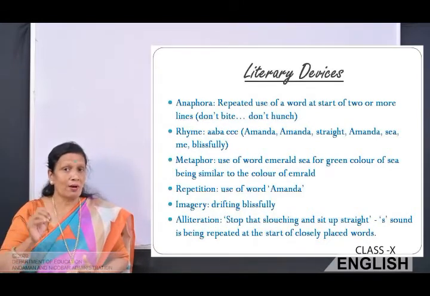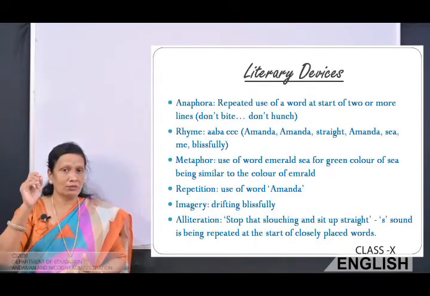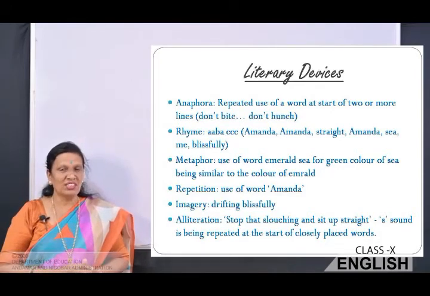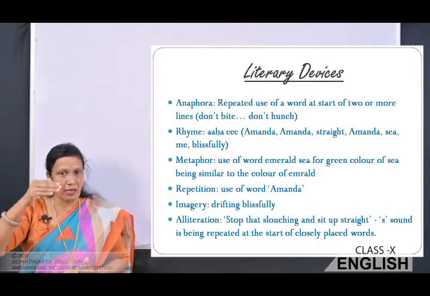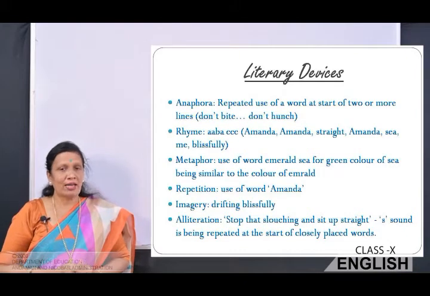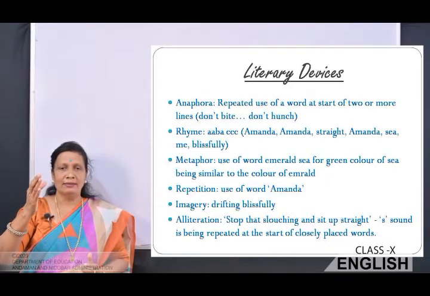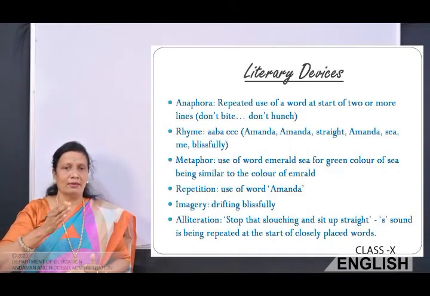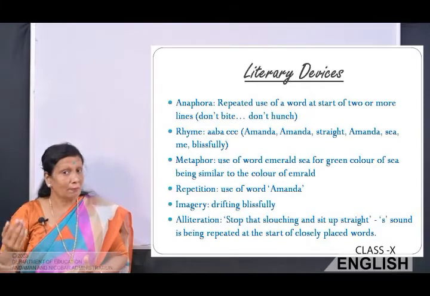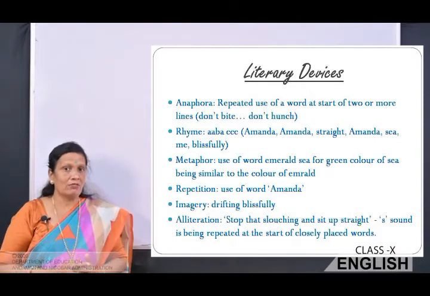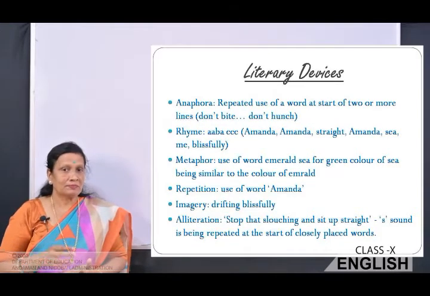Here, don't bite, don't hunch. So the word don't has been repeated in the beginning of the lines. And the rhyme scheme is A, B, A, C, C, C. Okay, Amanda, Amanda, and straight, again Amanda, C, me, and blissfully. So these are the rhyming words and the rhyme scheme.